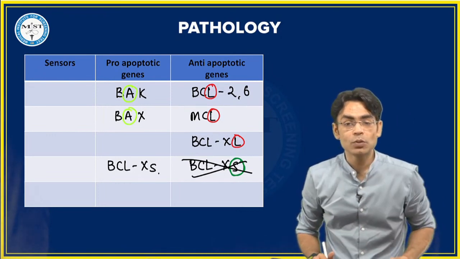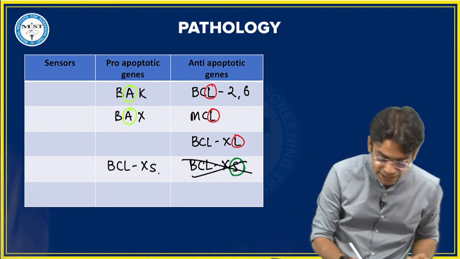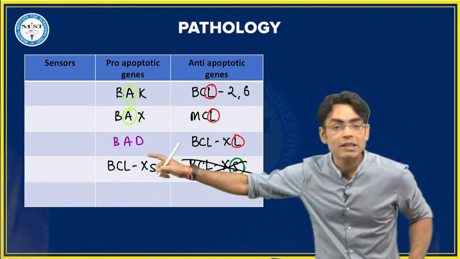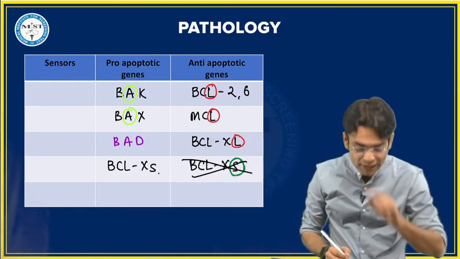Only one molecule is a bad molecule because it does not follow the norm. It contains A in the center. Look at this one, this molecule. It has A in the center. So ideally it should be pro-apoptotic, but it never functions as pro-apoptotic.